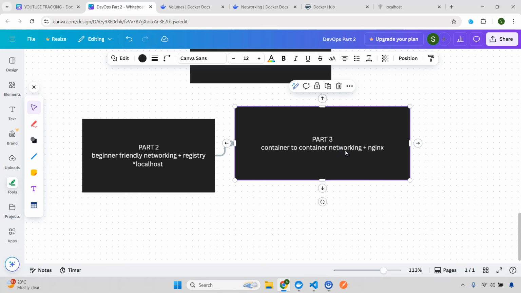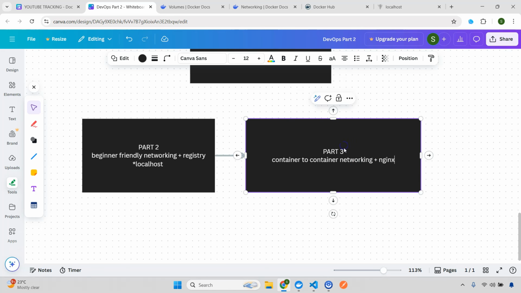I will not say part 3. I hope you will understand what I mean. It will be either part 3 or in future parts, because these DevOps concepts, I will not say they are too attached, they are independent. So we can cover this one later also. The main idea is that you need to complete all the parts: complete part 1, then go to part 2, then part 3, part 4, part 5, like that. So this will be the main idea.